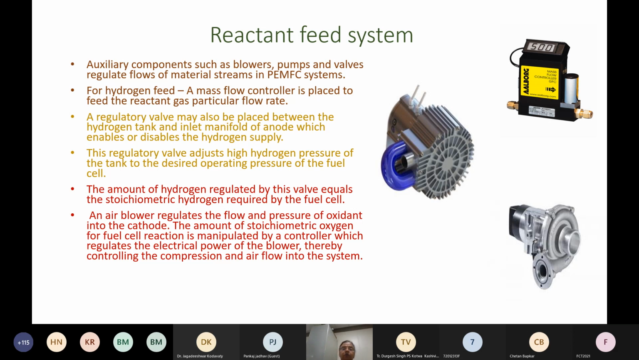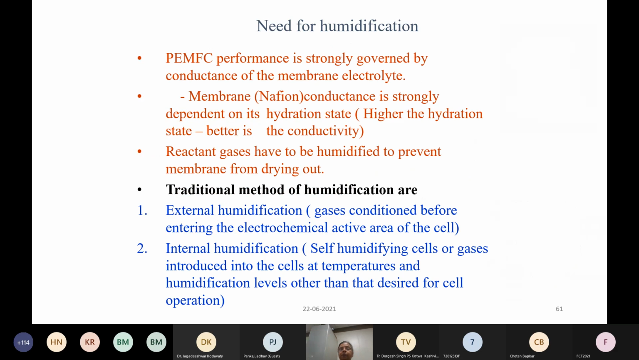You also have to decide on the stoichiometry of the oxygen, how much air you are going to give. So what kind of flow rate is required for your cell depends on the number of cells, the current, everything. All these things are there. I keep saying that to maintain the membrane hydration, you need to have a humidification method, because the performance of the stack is dependent on the conductivity of the membrane.